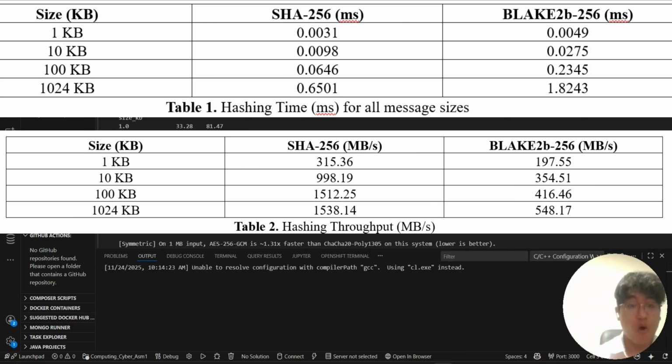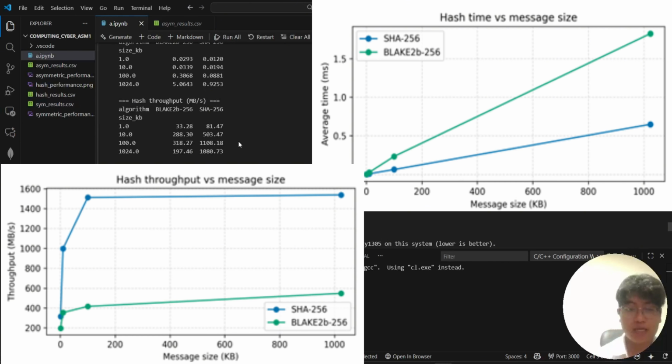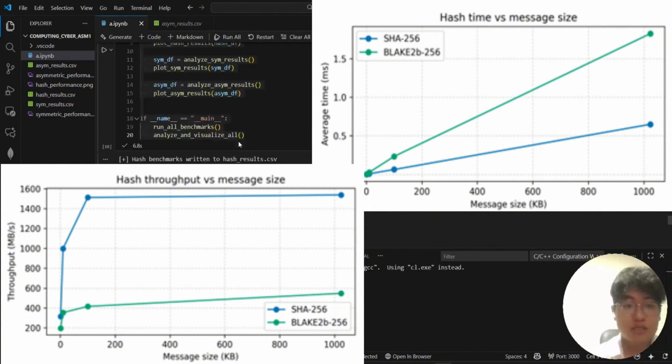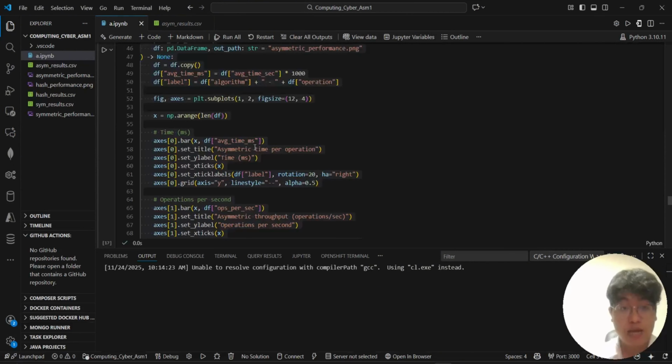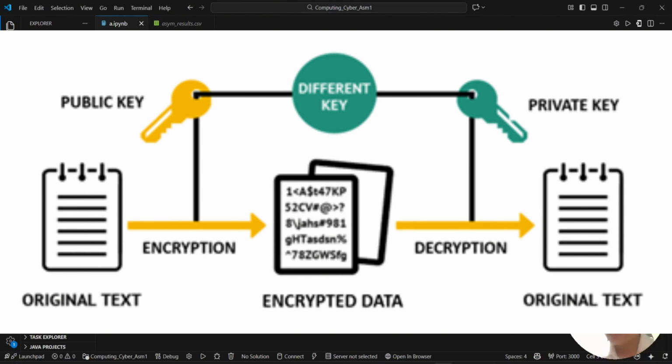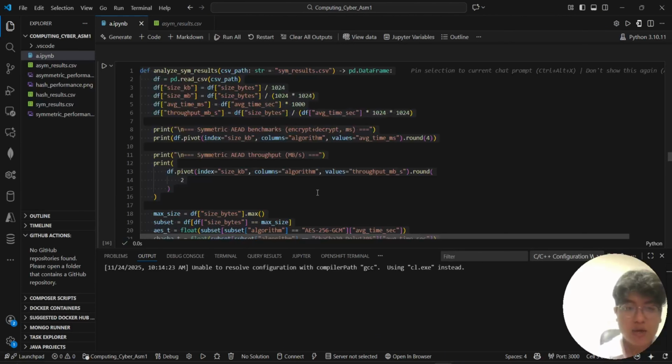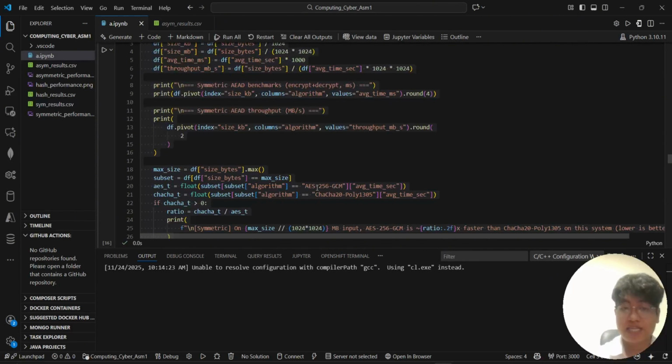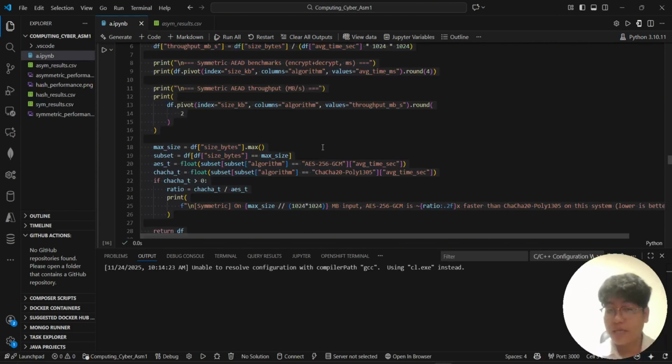This performance advantage comes from hardware acceleration: modern processors have special instructions that optimize the SHA-256 calculation. So let's come to the encryption algorithms. I test AES-256-GCM against ChaCha20-Poly1305. Both algorithms provide authenticated encryption, meaning they both encrypt the message and verify its integrity.